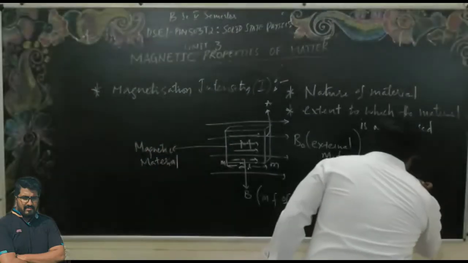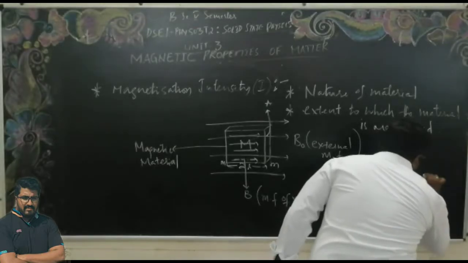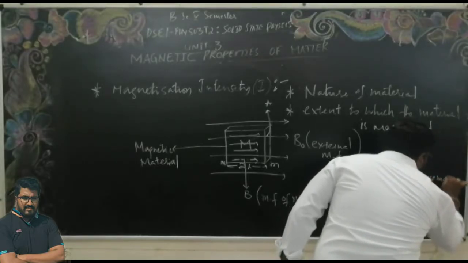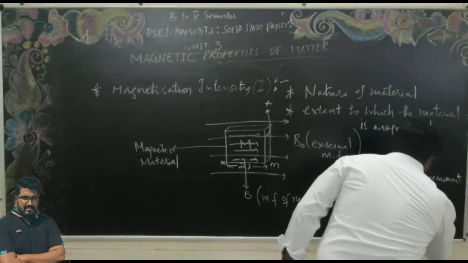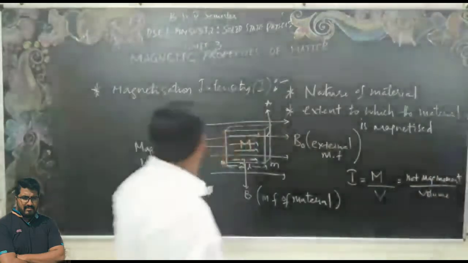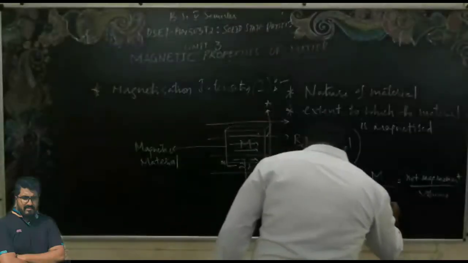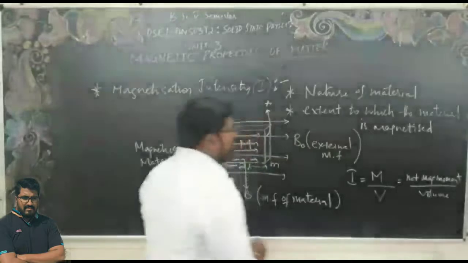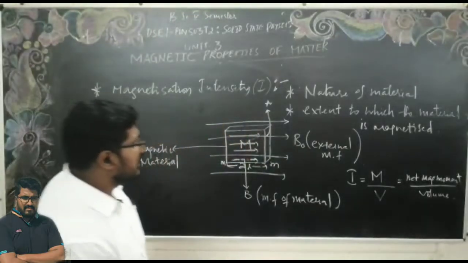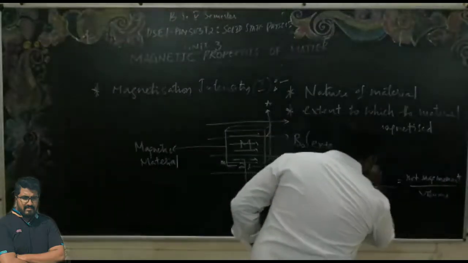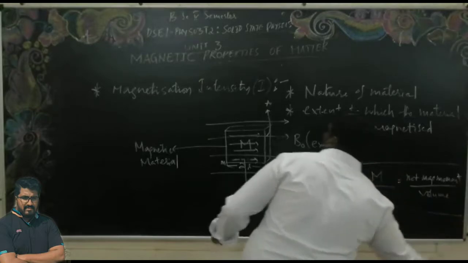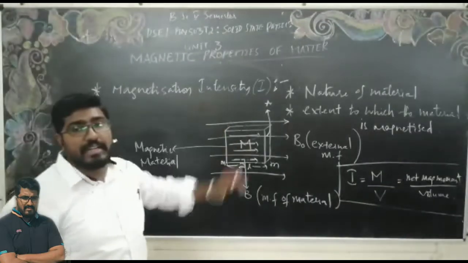Therefore, I can say the net magnetic moment per unit volume defines our magnetization intensity. This is the general formula for our magnetization intensity.